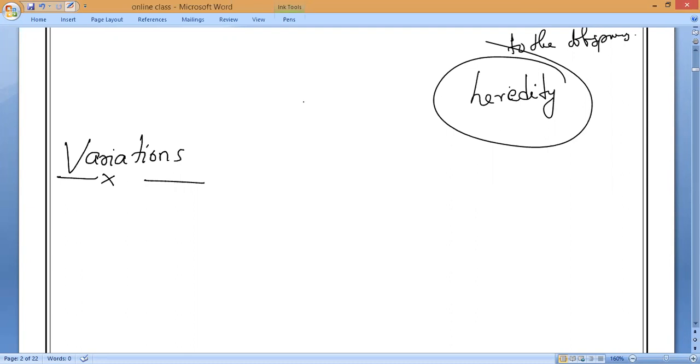Definitely from one generation to the next, somehow variations will happen, which we can notice from one generation to the next. Maybe we resemble them, but not completely in all aspects. That is what we call variations.